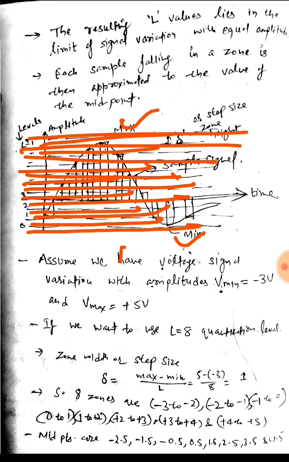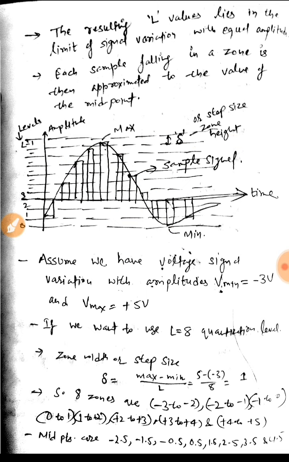This is how we can divide the whole range. And the delta, that is the step size, is the difference between two levels, and it would be constant. That is, the difference between every level would be constant, and its value would be maximum minus minimum divided by the number of levels.